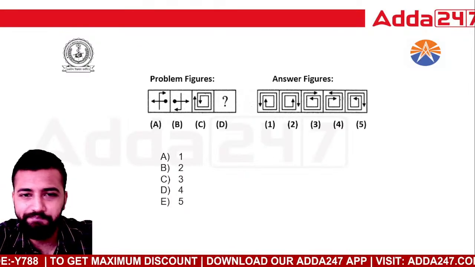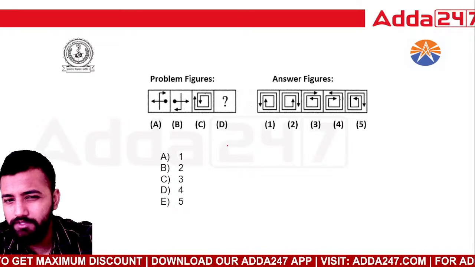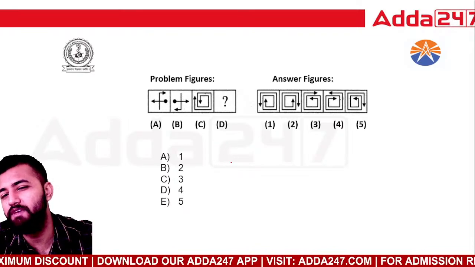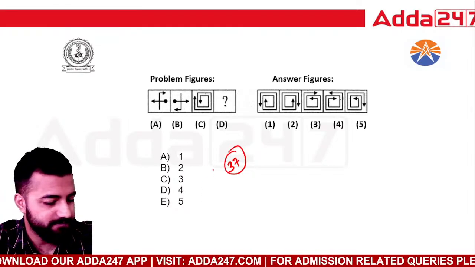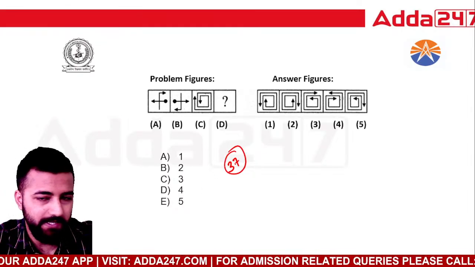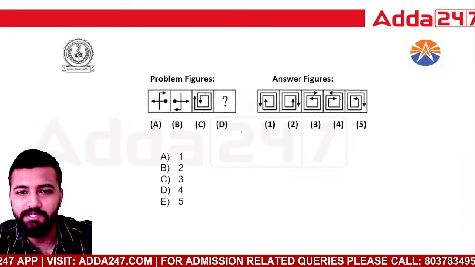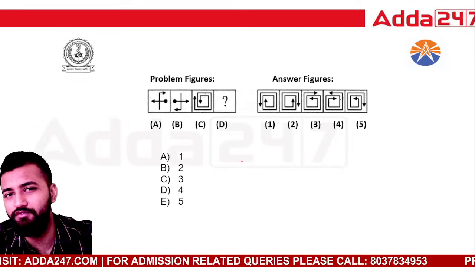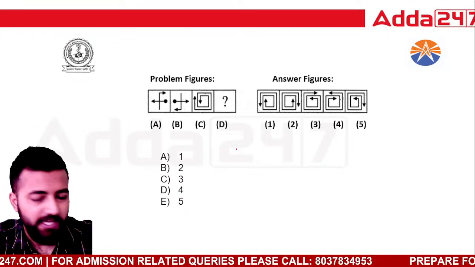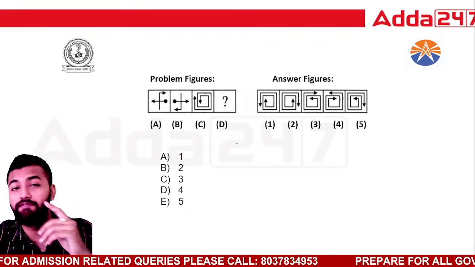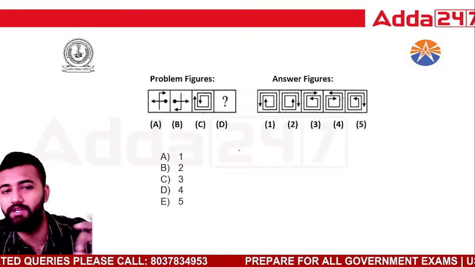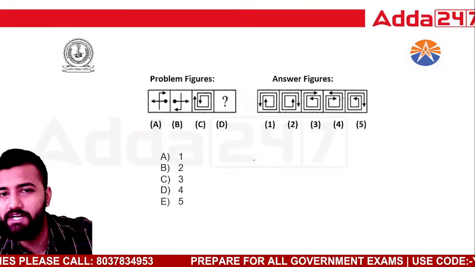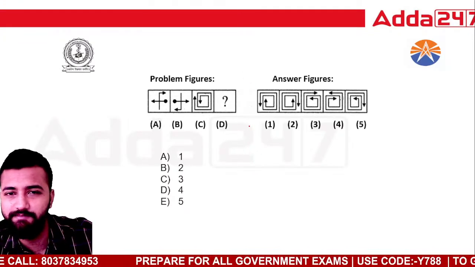So if you can tell me how many questions we have solved, do you know? We have solved 37 questions. Okay, we have solved 37 questions. It's not that easy to solve so many questions. And you have learned 37 patterns, all totally different. Just imagine how much you have learned from this particular class. Those who have attended from the start to the end, you have learned around 37 patterns already.